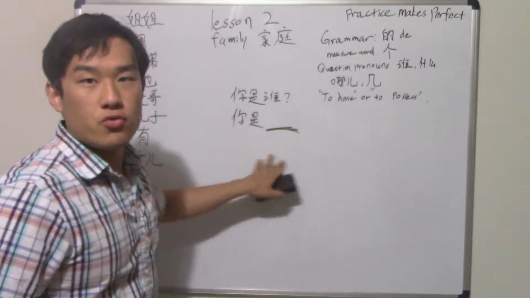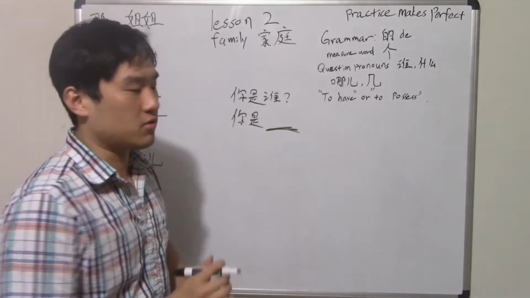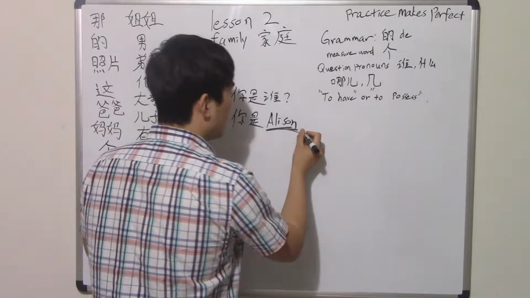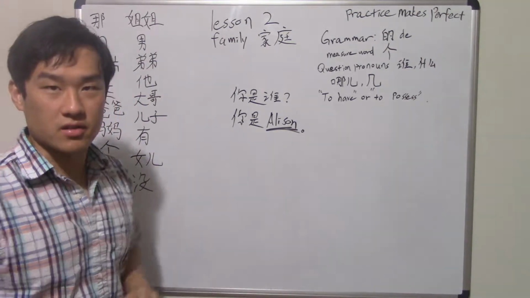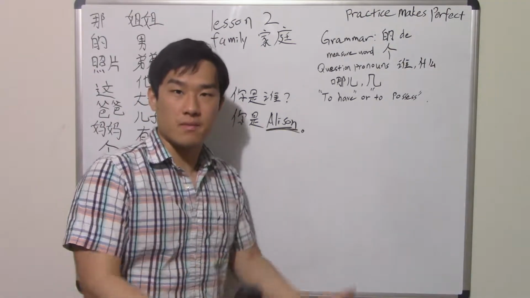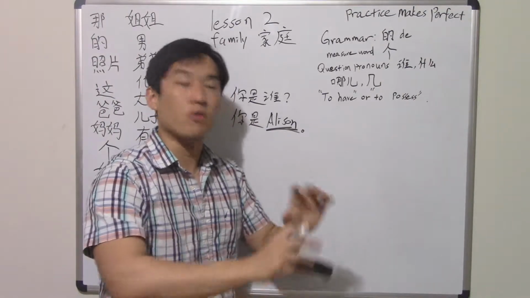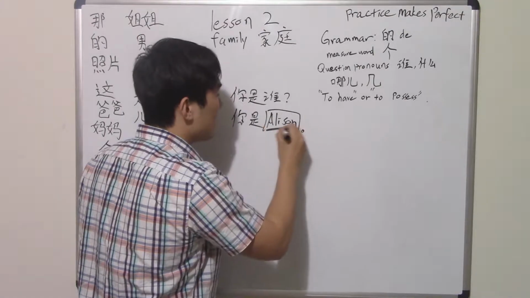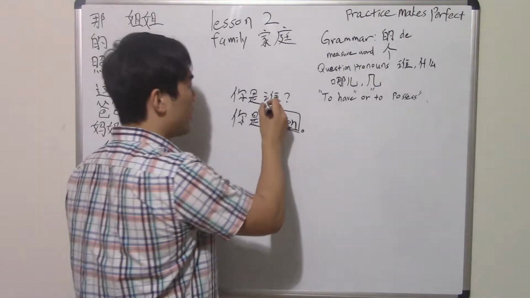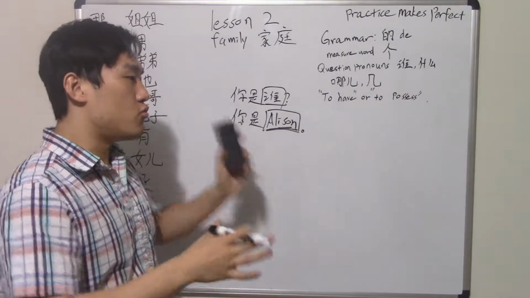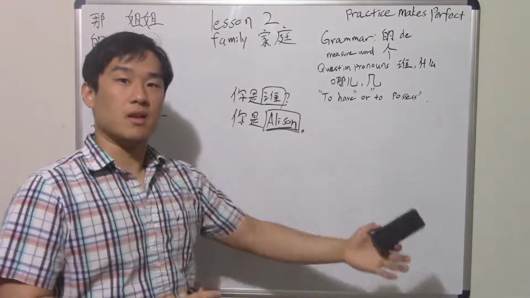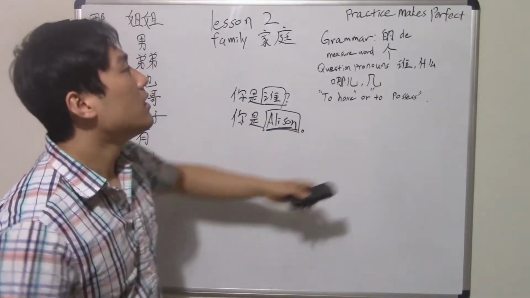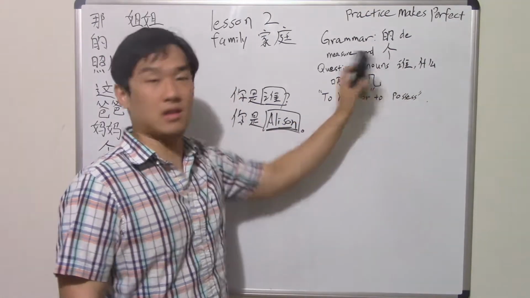So to say, you are, I don't know, what's a girl's name? Anything, Allison, right? So you are Allison, period. You are Allison. So that is a declarative statement. That means you are someone, and we already know who you are. But to make a question, all you have to do is simply change this part of the statement to who. So it'll be 谁. So let's say you are Allison, and then all you have to do is change that to you are who. Then that will become a question. So it's very simple, and that applies to these few as well.